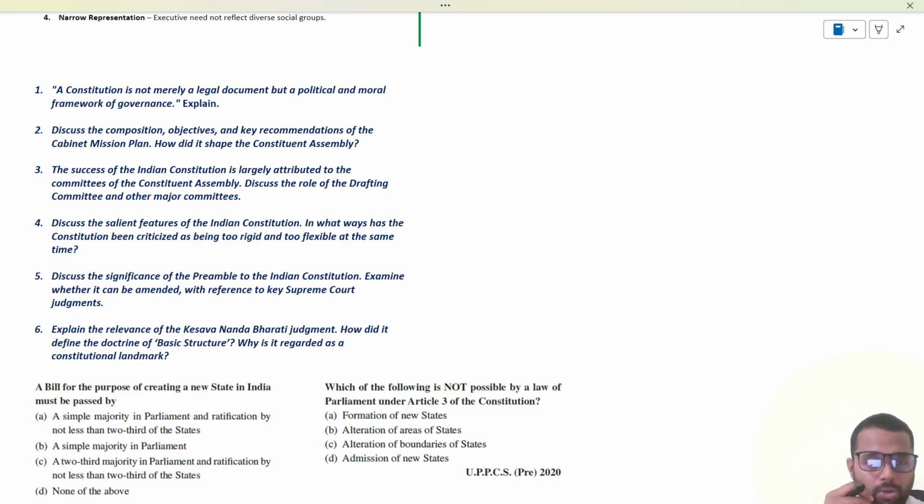So what I will be doing is providing you the model answer, but you write this answer first. Try to write this answer yourself, and then share your answer on the WhatsApp community, where other students will also be sharing their answers, and you will be able to see them. You will be able to match your answer with theirs, and finally we will be evaluating the copies shared by you and then share it back to you personally on your number.